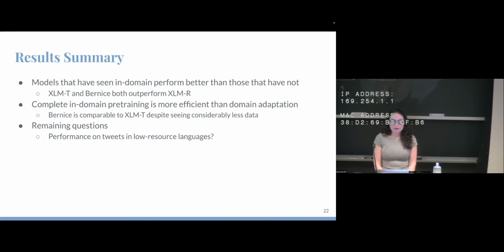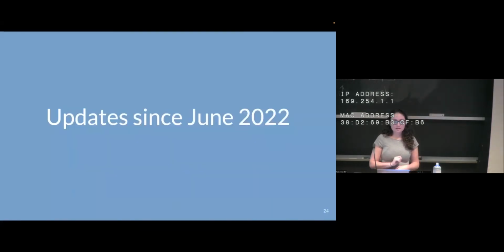So some remaining questions are, how does Bernice perform on low resource languages? As you saw, the languages in these benchmarks are high resource: Arabic, Portuguese, French, etc. This is something that we are working on for our camera ready. It's difficult to find low resource tweet benchmarks. So just some updates since June 2022, which was when the paper was submitted. Some things have changed. The field moves.